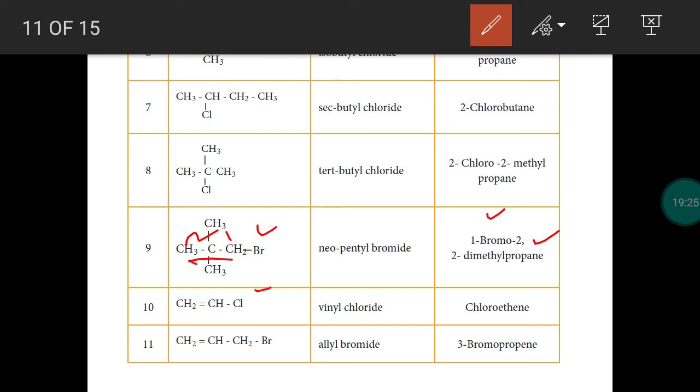Now chlorine is present, so this is chloro. This is called ethene, CH2 double bond CH2, hydrogen is replaced by chlorine, so chloroethene. Now bromine is attached to the third carbon, this is first, second. Bromine is attached to the third carbon, so this is 3-bromopropene. Double bond is present, so it is propene.